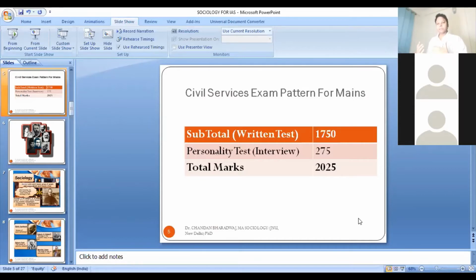There are some other popular options, of course, and sociology is an equally popular optional. But in sociology, you have a good chance to score 320 plus marks in your optional paper. And if you score 320 plus marks, it is almost certain that you will get selected.